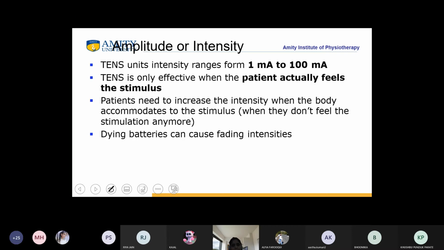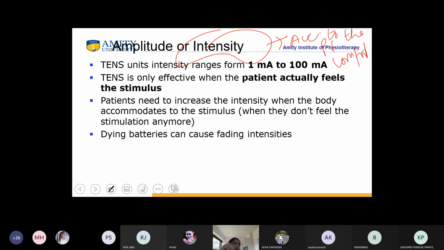Now, what is the amplitude or intensity? Whenever you come across the term intensity, it is according to the patient's comfort. Always and always when you are using the electric current. The intensity which is basically used in TENS is between 1 milliampere to 100 milliampere.